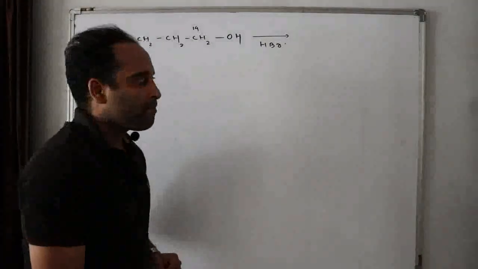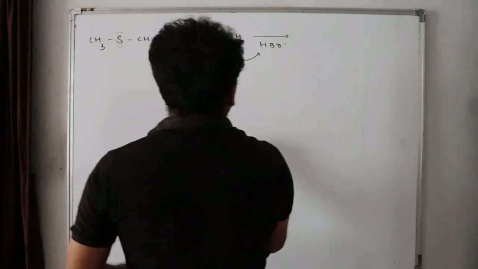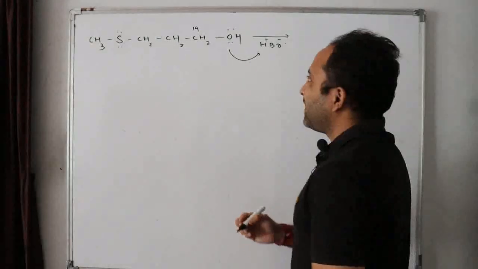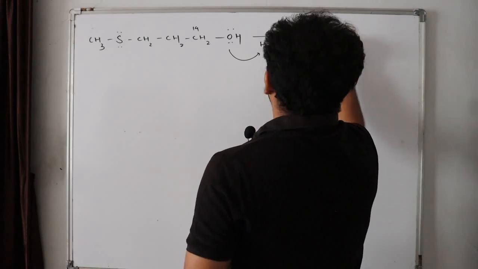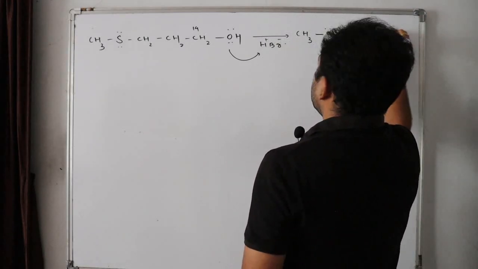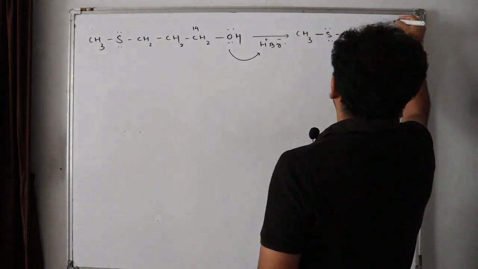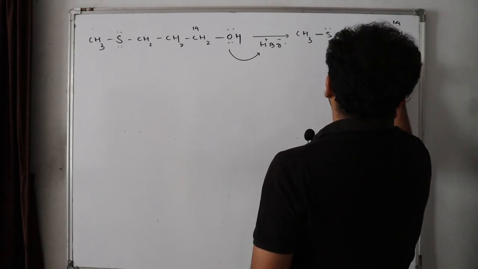What happens here? First case, the electron pair attacks this H. How is H attacking? H plus Br minus, isn't it? So what will form here? CH3 S CH2 CH2 CH2 14 with OH2 plus, isn't it?